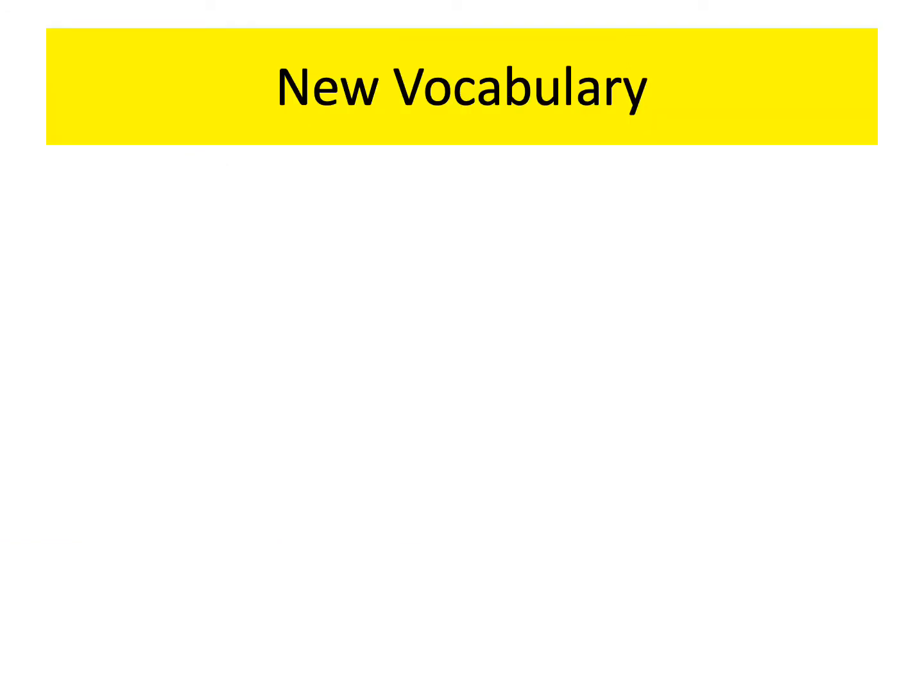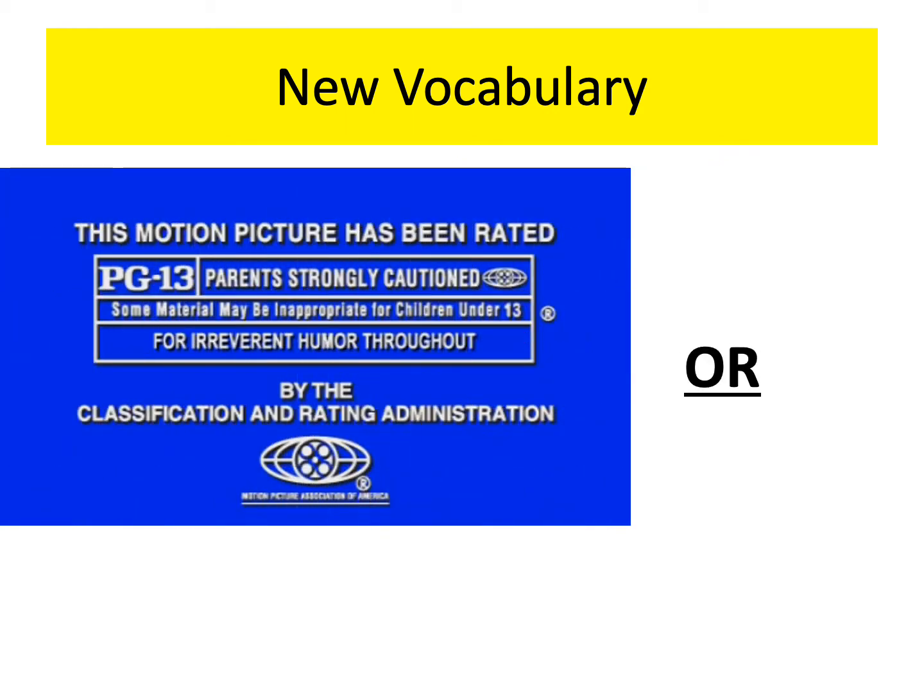All right, what does an "or" mean? Well, the easiest way I can explain an "or" is going to the movies. Okay, so when you go to the movies, you always see something like this. It says PG-13. Well, what does that mean? You can watch the movie if you're 13, or if you're younger than 13, you have to be accompanied by a parent. Okay, and that is the word "or". It doesn't mean you have to be both. It doesn't mean you have to be over 13. It can mean you either are over 13 or you can be accompanied by an adult. So that's an example of using the word "or".